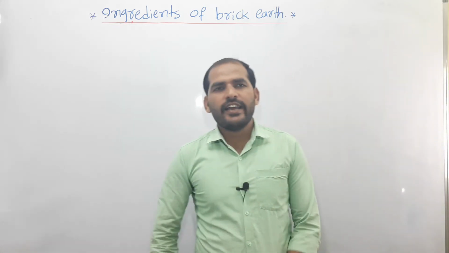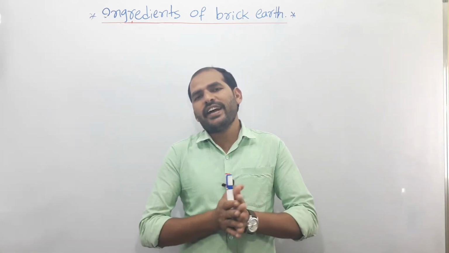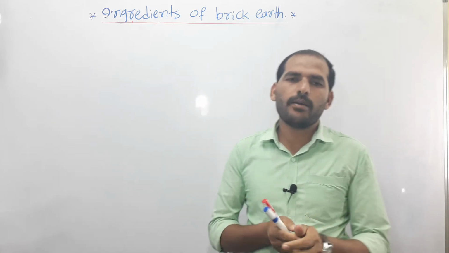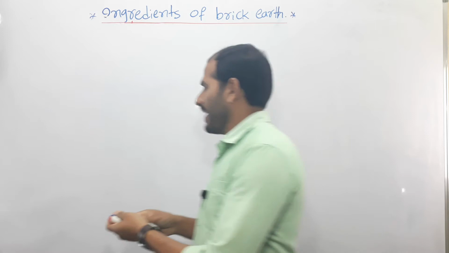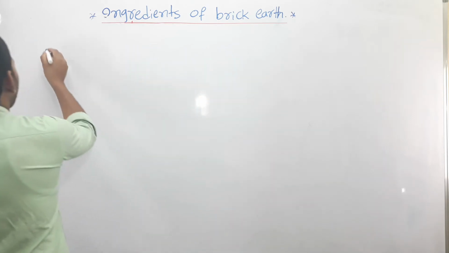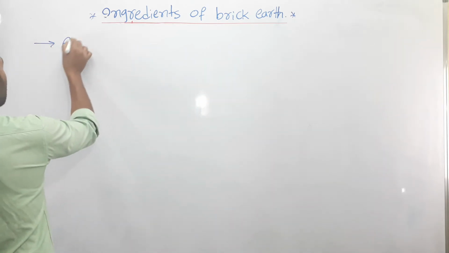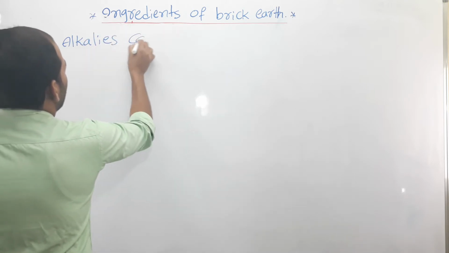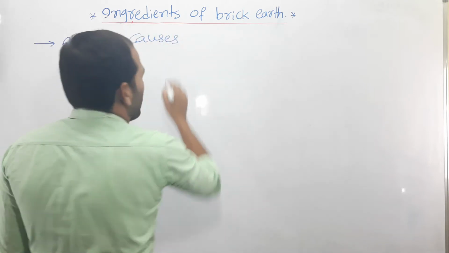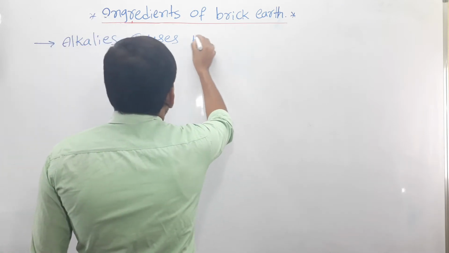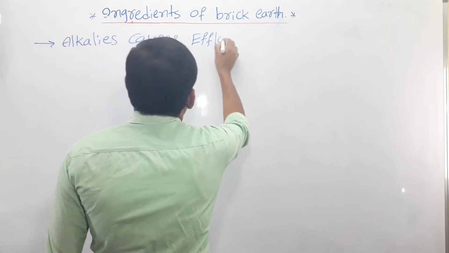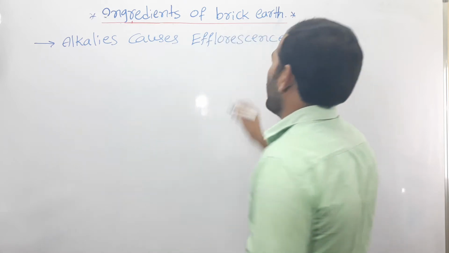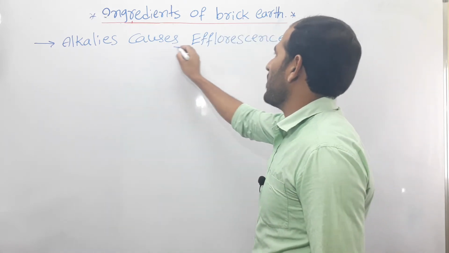Right, so alkalis make the brick earth unsuitable for making bricks, and they cause efflorescence. Efflorescence, it causes the efflorescence.